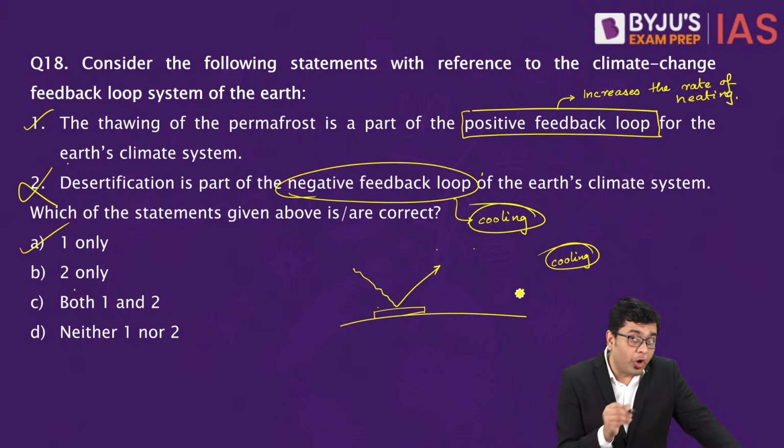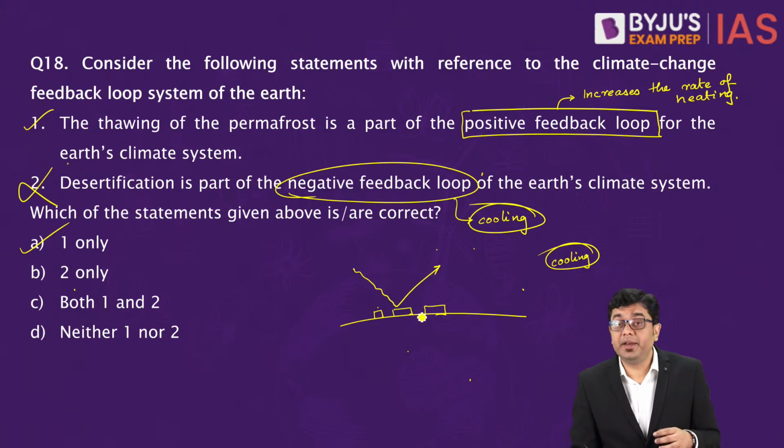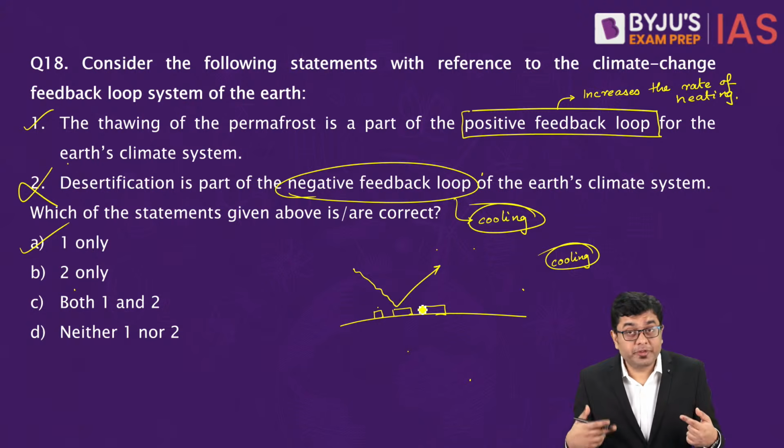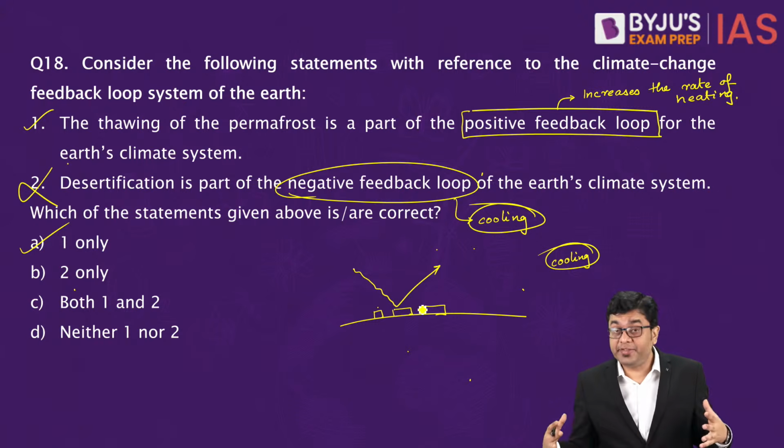But when you have thawing of that permafrost, means what? That it will break into different parts. Now these permafrost areas, when they break, they will expose either the water which lies underneath or the land surface which lies underneath. Now both the land surface as well as water will absorb a greater amount of heat as compared to the ice. Ice, being whitish in color and appearance, will have the ability to reflect more.